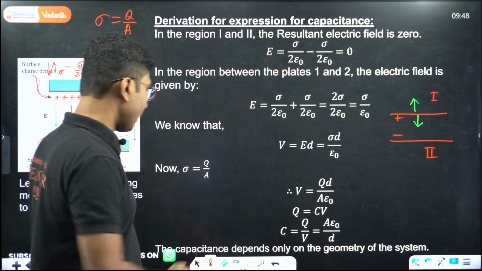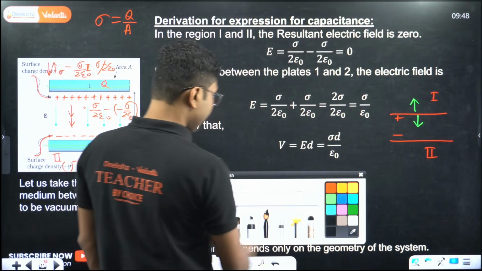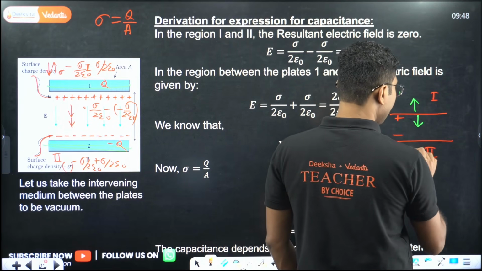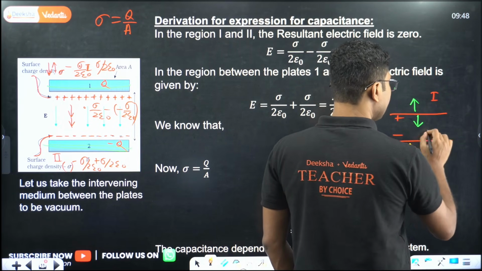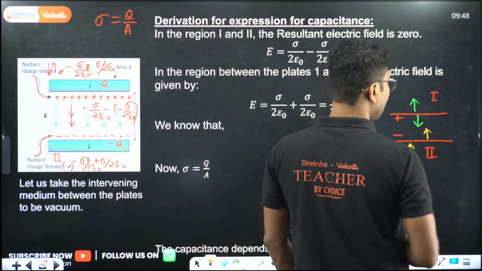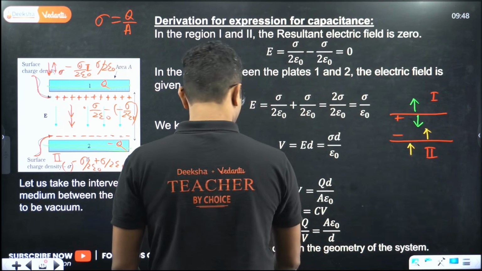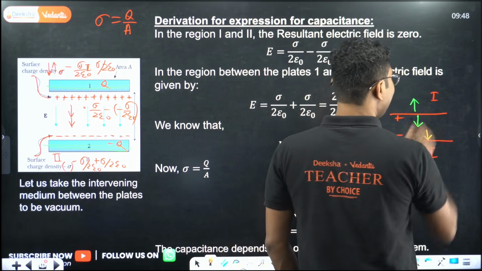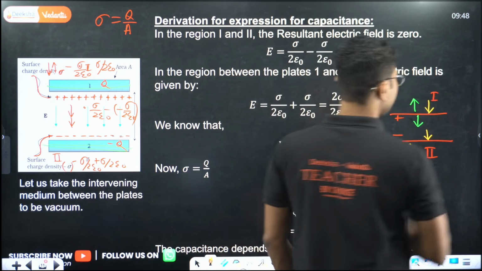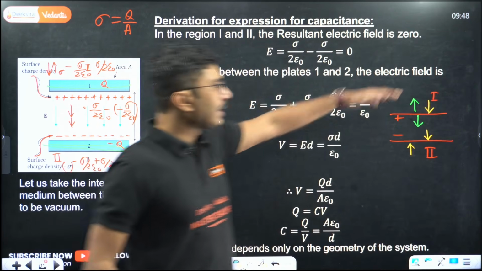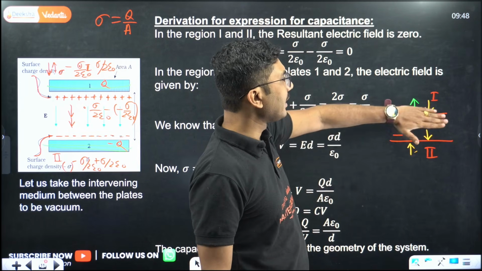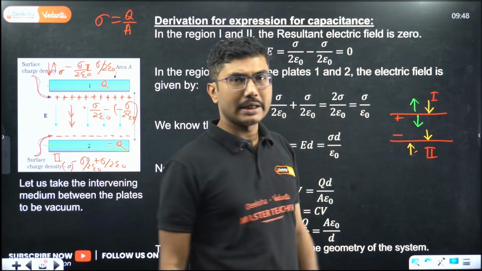Now for a negative charge, what will be the direction of electric field? For negative charge, if you are considering this region, it will be towards. This region will also be towards, and this region it will also be towards. No matter where it is, when you are considering the negative plate, you can ignore the positive plate and only focus on negative charges.